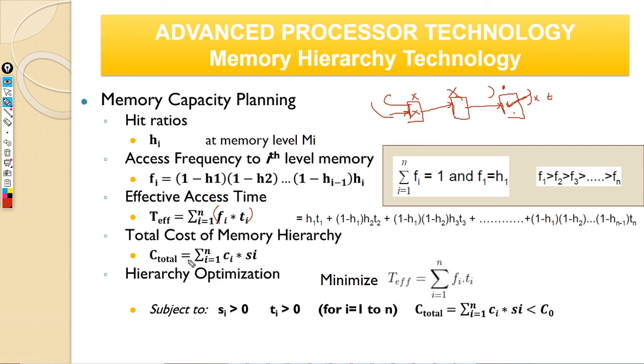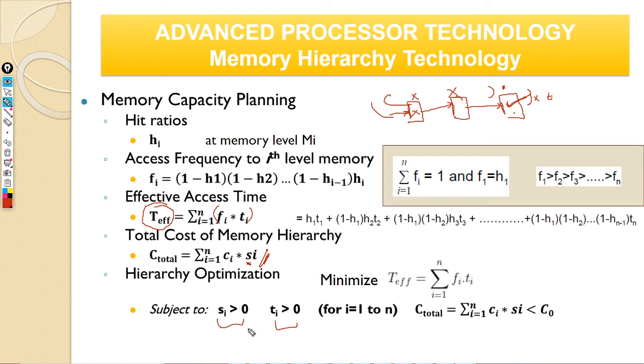And the cost associated is this: summation of ci and si. si is nothing but the size, depending on the size of your memory. Ci and si, that's what I think Suhas or someone told, right? So that's the cost. So now this becomes an optimization problem. You want to minimize the effective access time, reduce this as much as possible, subject to your size and your time.